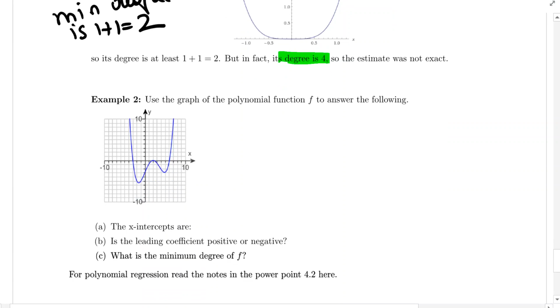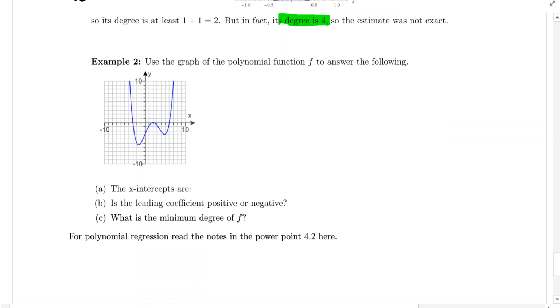So let's look at this last example. Use the graph of the polynomial function to answer the following questions. What are the x-intercepts? So we see this is -1, -2, -3. So the x-intercepts are -3, 0. And then I have an x-intercept here, positive 2, so 2, 0. And then 1, 2, 3, 4, 5, 6, 0.